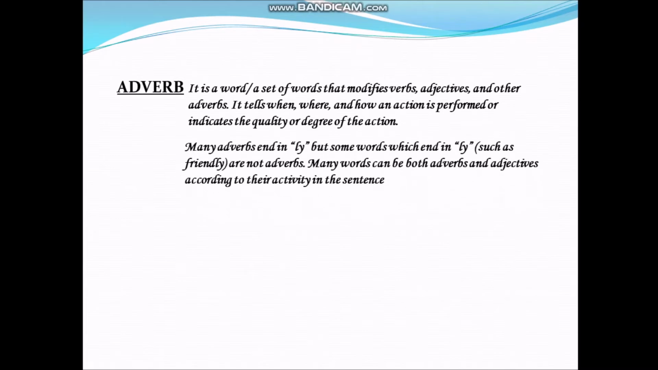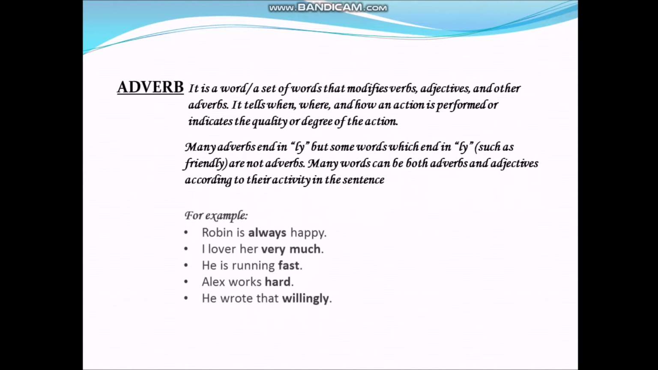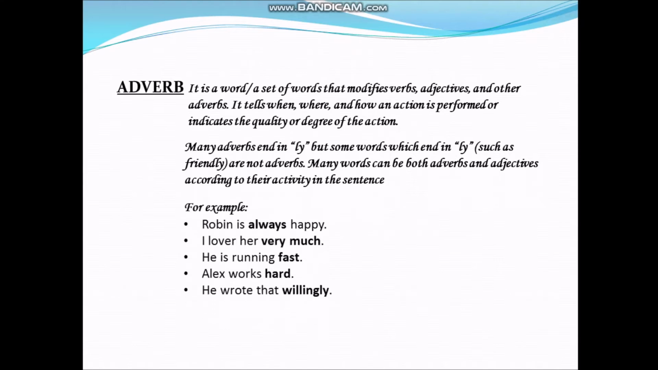Many adverbs end in ly, but some words which end in ly, such as friendly, are not adverbs. Many words can be both adverbs and adjectives according to their activity in the sentence. For example, Robin is always happy. I love her very much. He is running fast. Alex works hard. He wrote that willingly.